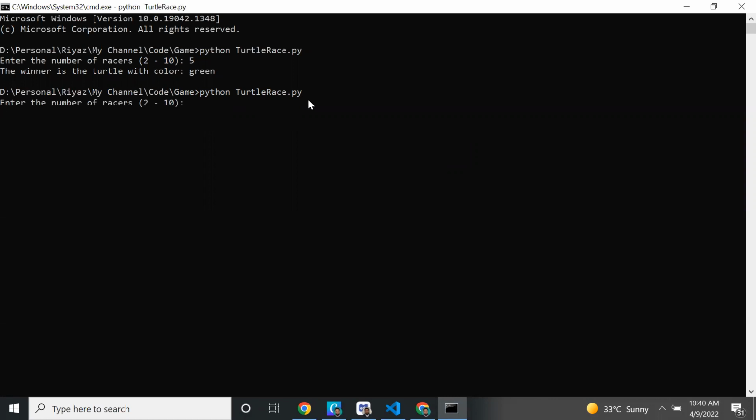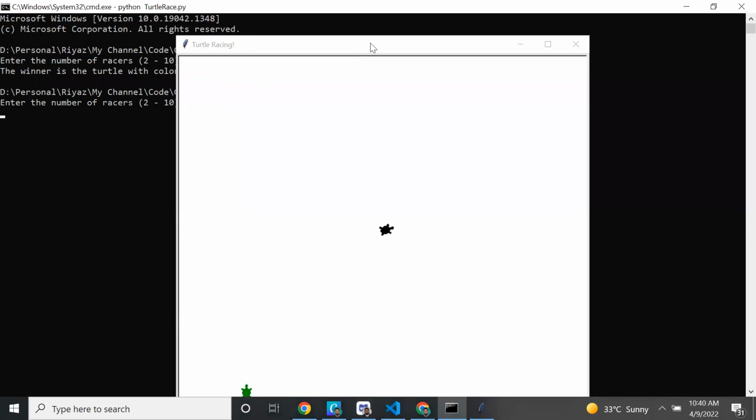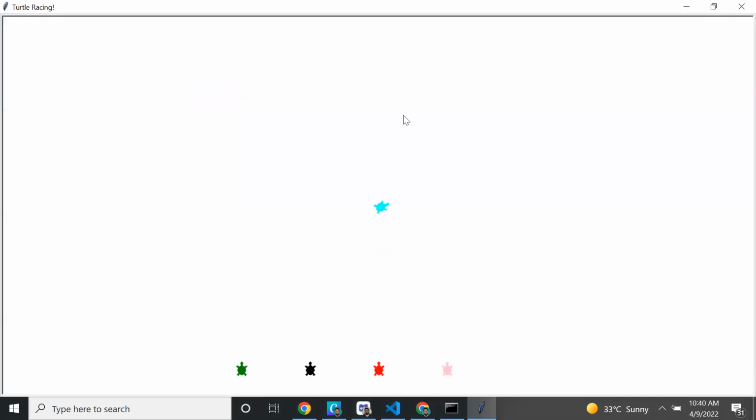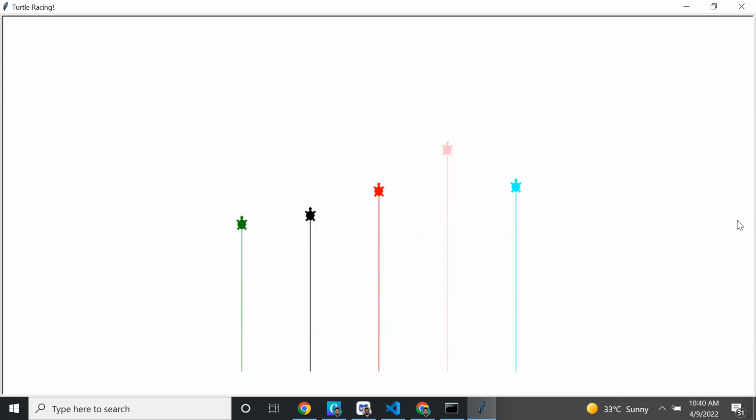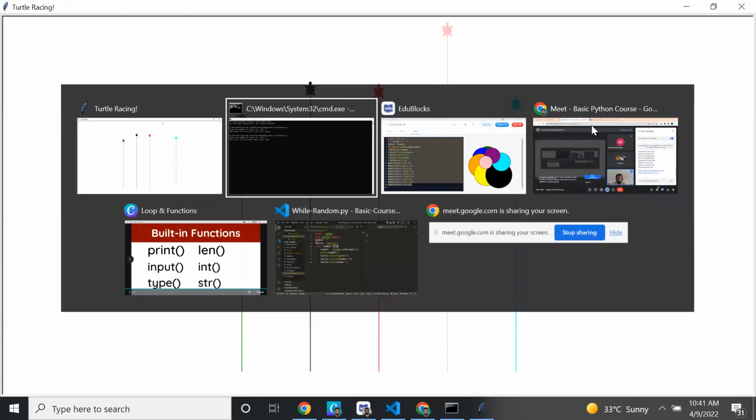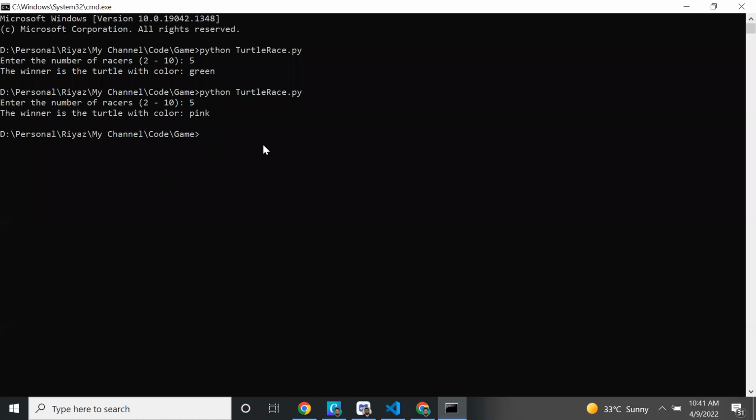So it is asking how many turtles you want to participate in the race, from 2 to 10. I'm giving 5. I want 5 turtles. So when I run this, this is the game. I got 5 turtles. 5 turtles are running. Let's see who is winning the game. I think this turtle won the game. So what is the color of the turtle? The pink color turtle won the game.